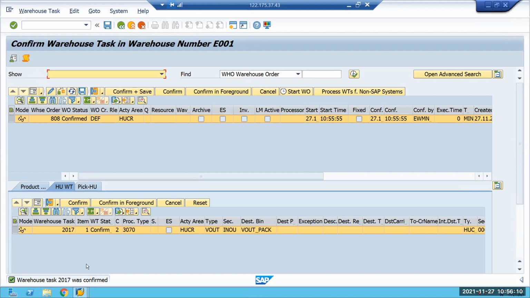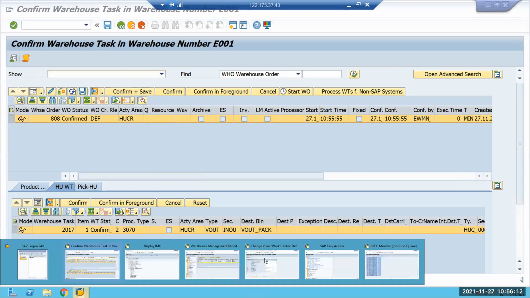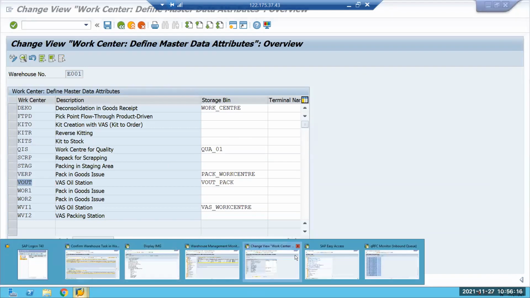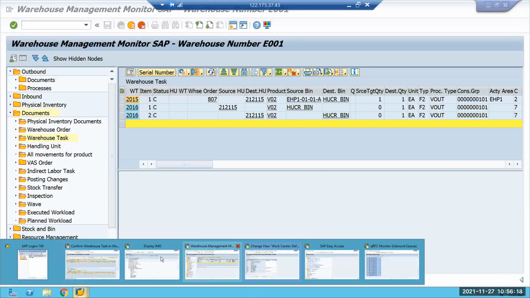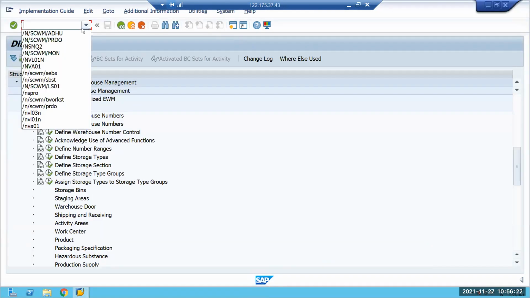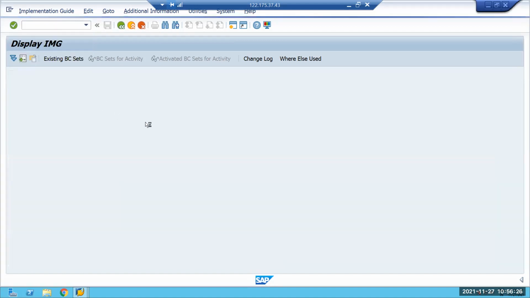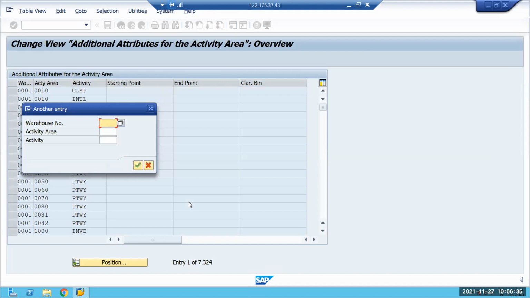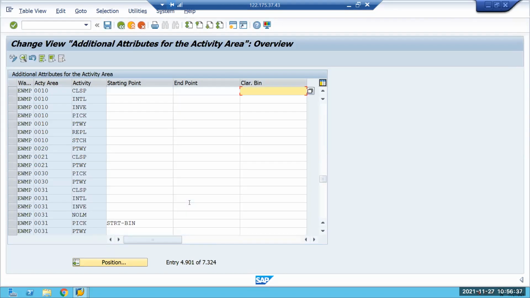That is because. But I have one doubt, sir. See, in the Sabre transaction, instead of giving a pack bin, why can't it be the source bin itself? If that is the case, it won't work, sir. In Sabre transaction, this is for creating a pick HU only, right? The bin is used for. So now we are specifically giving some packing work center like that. So that is why it is getting confirmed in that particular packing work center. Yeah, I understand that. It should create an open task again.